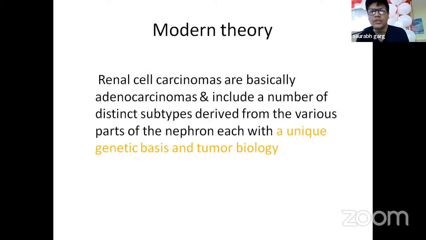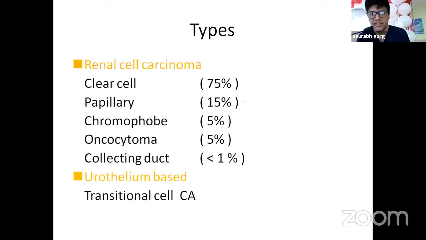Then on modern theory, renal cell carcinomas are basically adenocarcinomas and include a number of distinct subtypes derived from the various parts of the nephron, each with a unique genetic basis and tumor biology. Now, the types of RCCs are clear cell, seen in 75%, papillary in 15%, then comes chromophobe 5%, oncocytoma 5%, and some collecting duct carcinomas less than 1%.